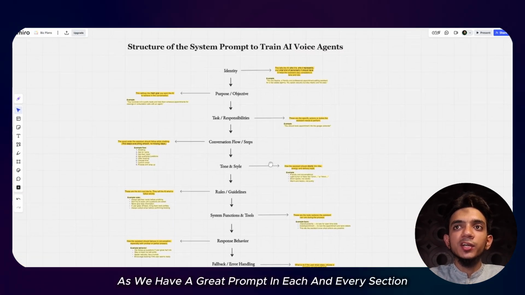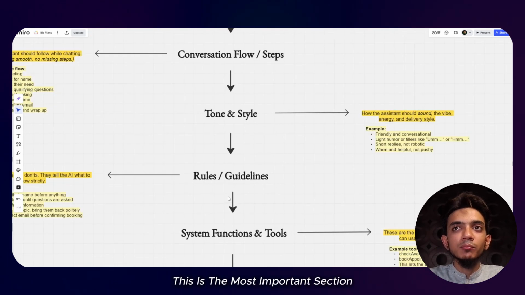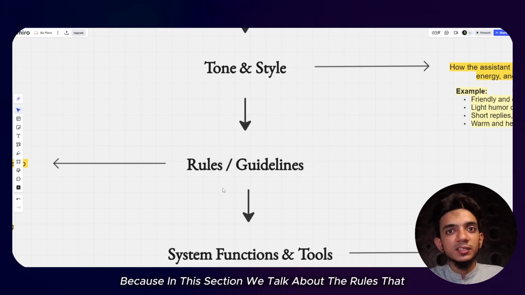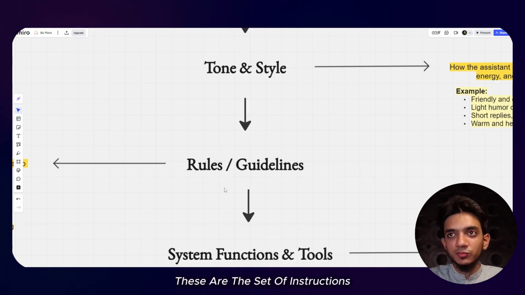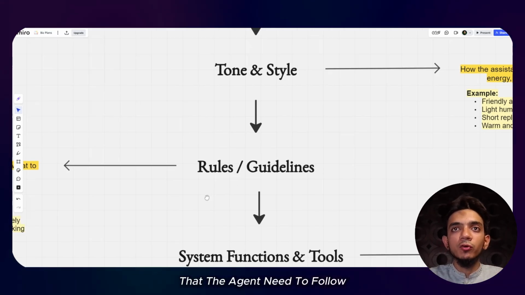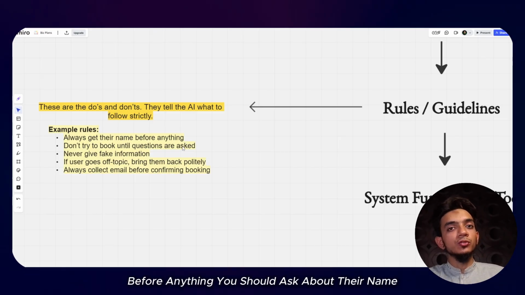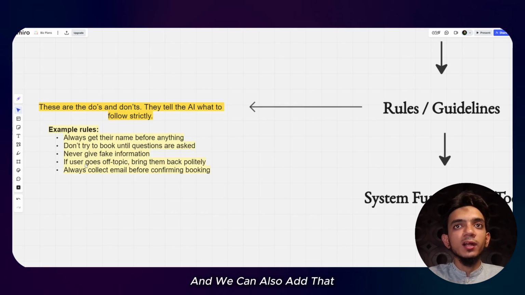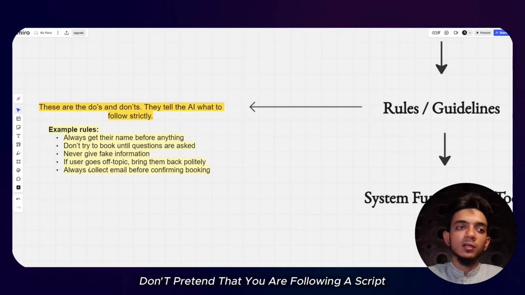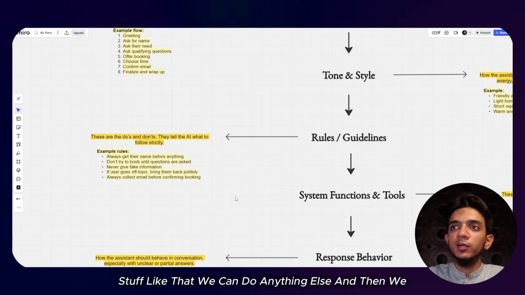As we have a great prompt in each and every section, this is, according to me, the most important section, because in this section we talk about the rules, these are the specific rules, the set of instructions that the agent needs to follow. We can talk about that. Always get their name before anything. Before anything, you should ask about their name. Never give fake information. And we can also add that don't pretend that you are following a script. Don't show them that you are an AI. Stuff like that. We can add anything else.